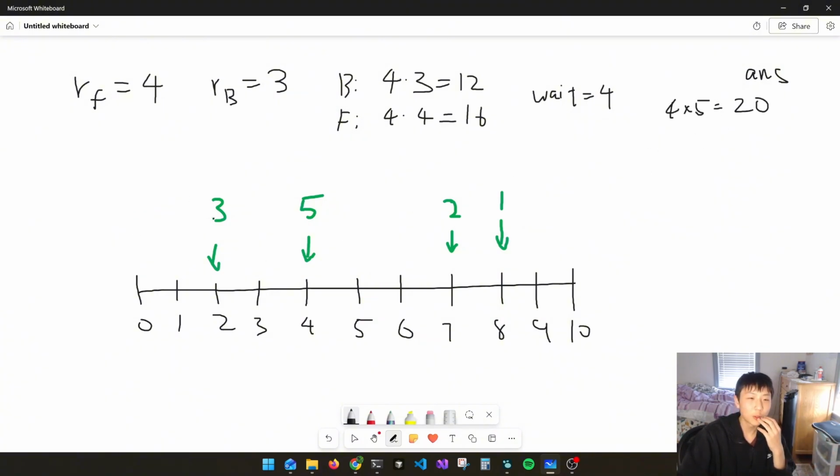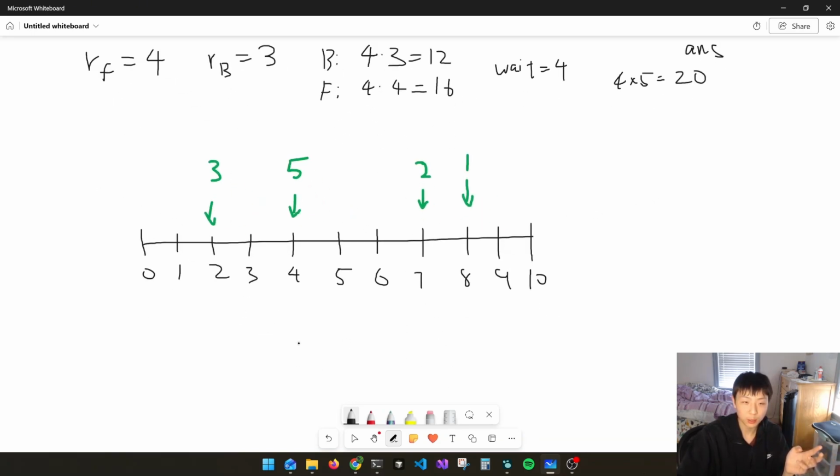Okay, so what happens when we go to 3 and then go to 5? When we go to the rest stop with a tastiness value of 3, we go 2 steps. So that's 2 times 3 is 6, and 2 times 4 is 8. So we wait 2, but then our tastiness value is 3. And over here it's pretty much the same, right? We have to walk 2 steps.